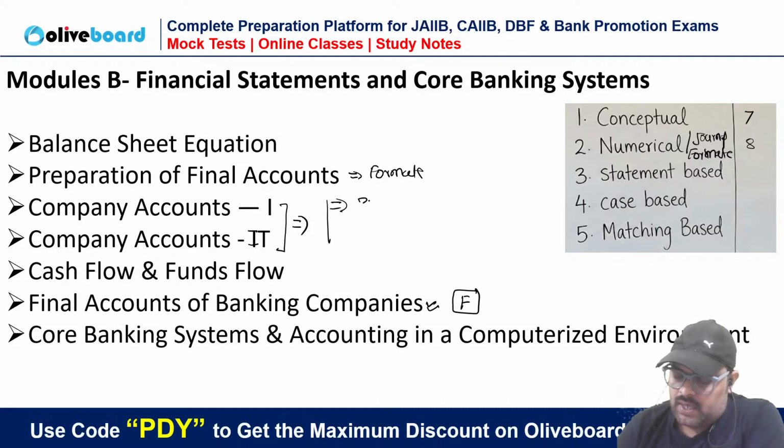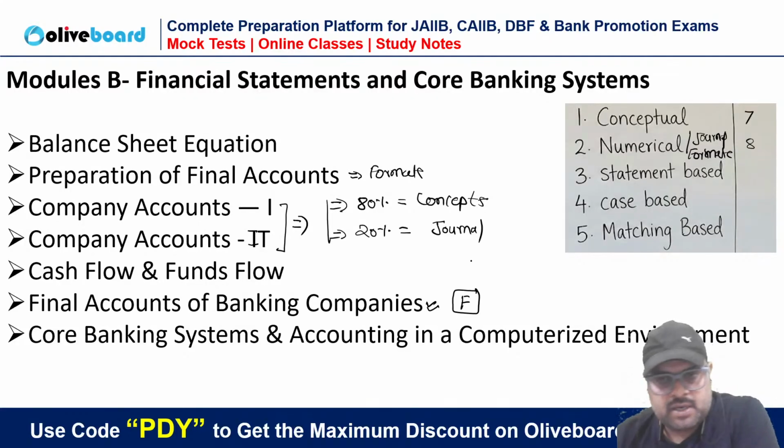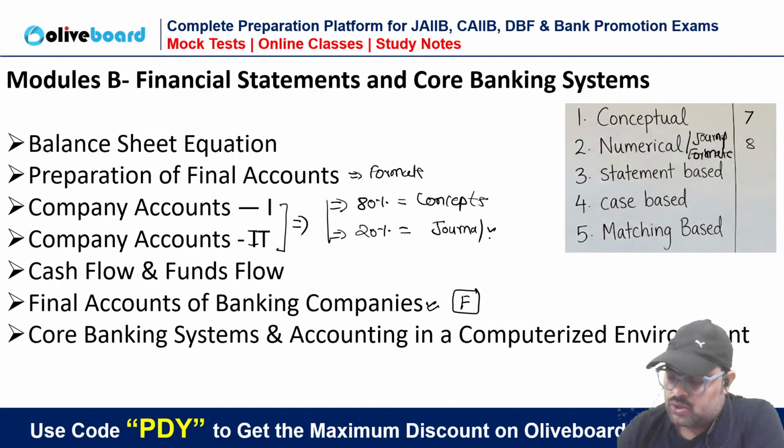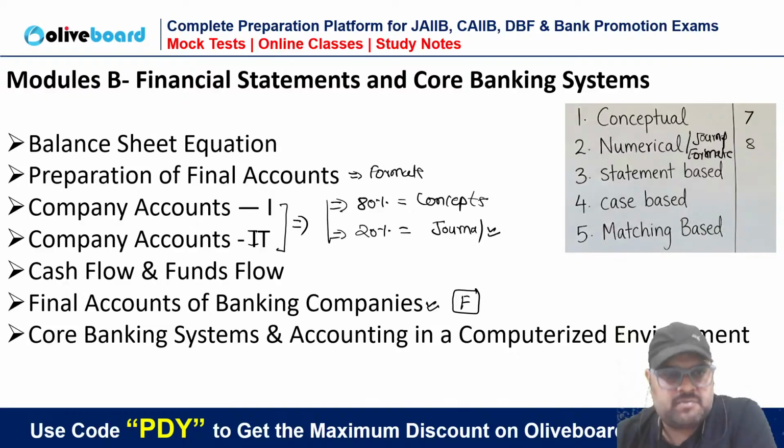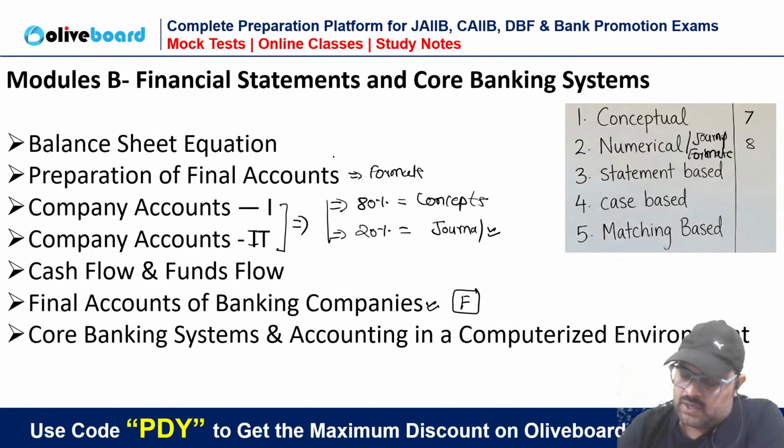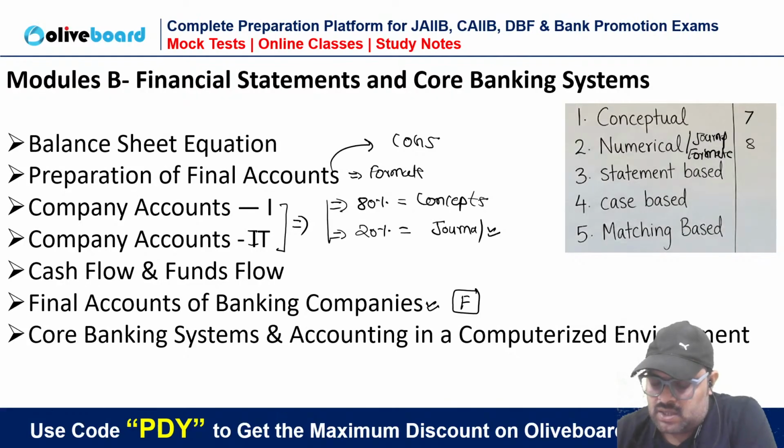around 80% part is based on concepts and 20% part is based on journal entries. So that also contributes to that weightage of 8 marks. So that's why the weightage, but the calculative kind of numericals, only one topic here, that is cost of goods sold. That is something, the calculation they ask.